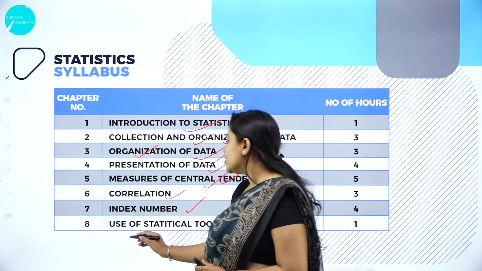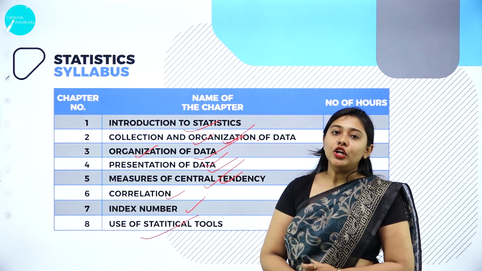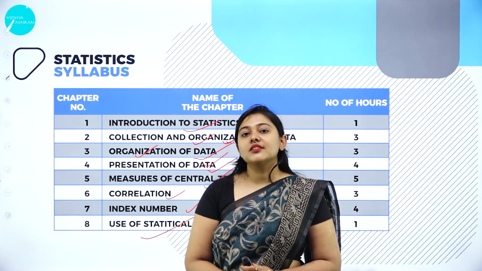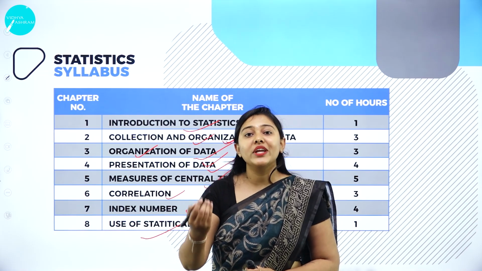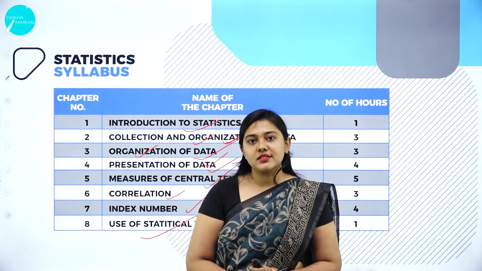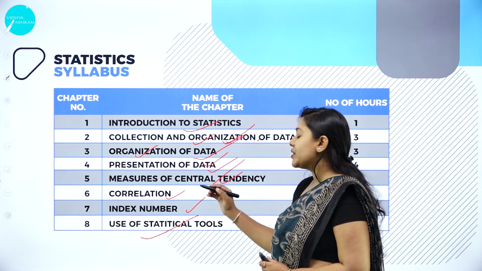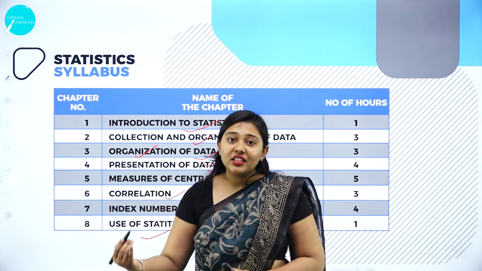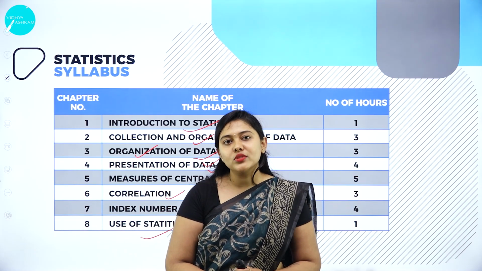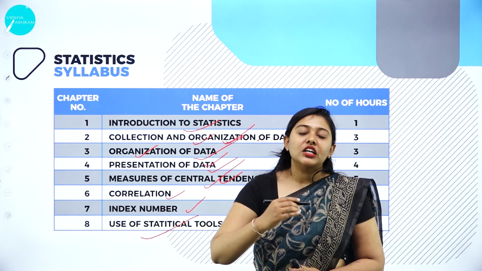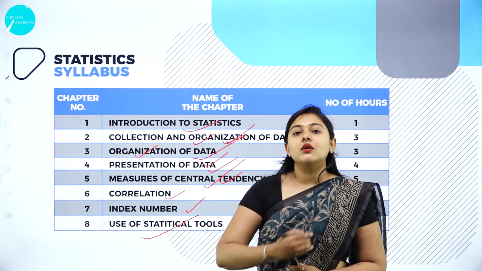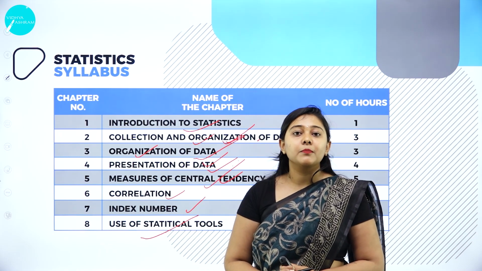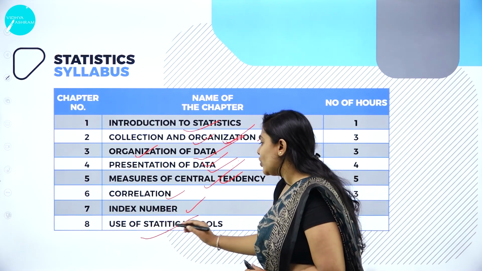And next we have the use of statistical tools. All the data has to be arranged in a systematic manner, and that has to be effectively put into a statistical tool. In this, we will be discussing how a project can be taken, what the steps are, and what research methodology we can use in order to bring out the conclusion to the project, bring out the question as well as the solution to the problem. That will be studied in your unit 8.